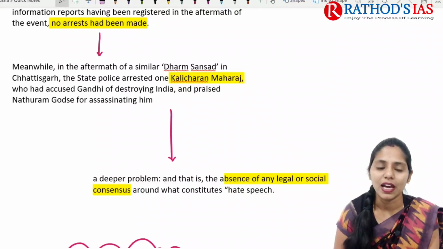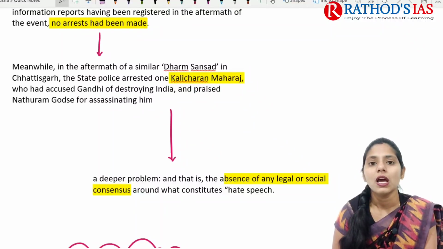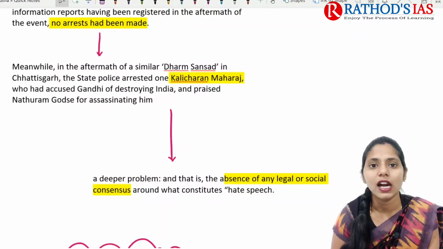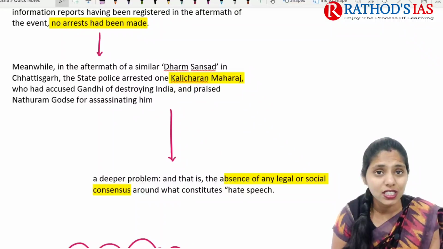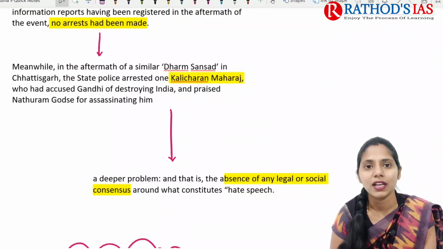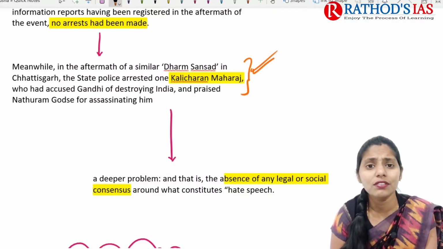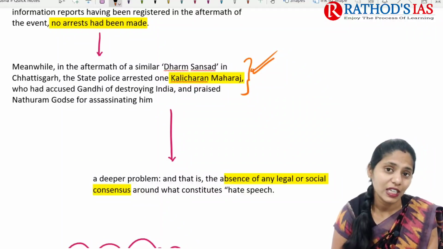Already you know that Mahatma Gandhi played an important role in our freedom struggle. But the one mistake mainly made by Mahatma Gandhi, he didn't say anything regarding the partition of India and Pakistan. So this is the thing which was mainly focused on by Kali Charan Maharaj, and he said that Nathuram Godse, who assassinated Mahatma Gandhi, and he praised Nathuram Godse. Because of this, it is against our Indian freedom struggle, and I can say it is against Indian security as well.